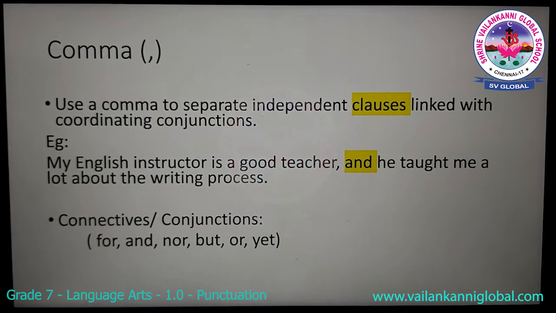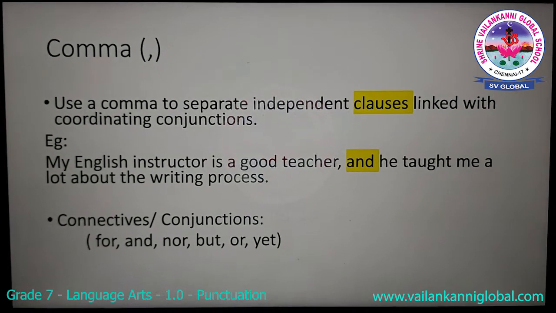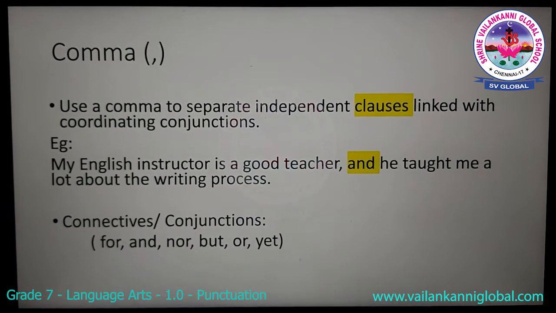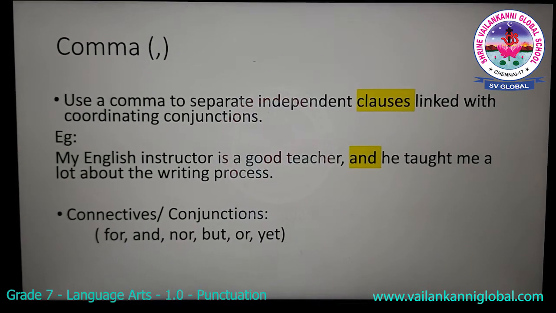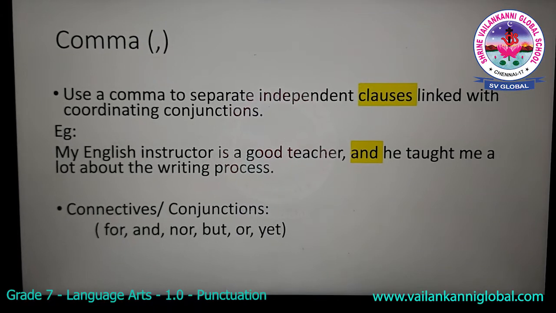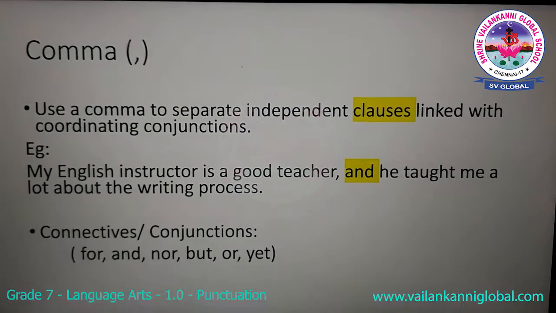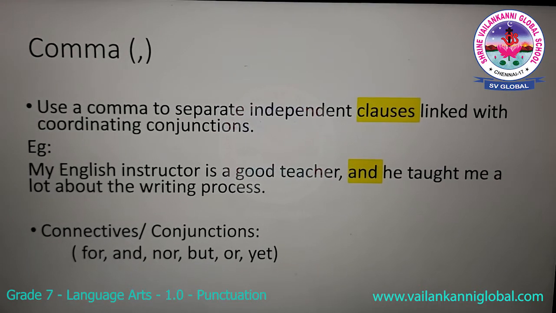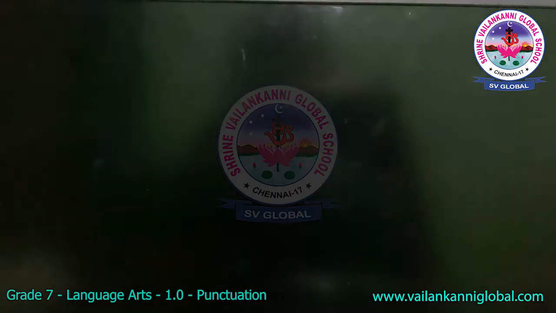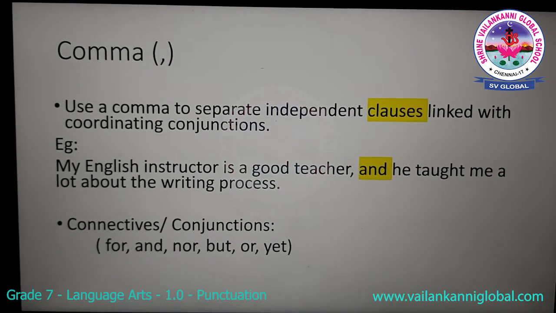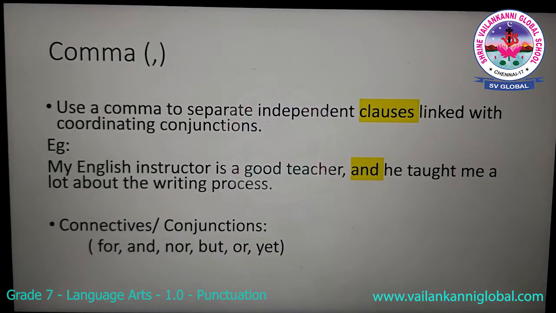So, if any two or three clauses are connected by a connective, which is also known as a coordinating conjunction, then you must place a comma before the connective. Like I did in the example, before and, I used a comma. Let me read the example once again. My English instructor is a good teacher, comma, and he taught me a lot about the writing process.